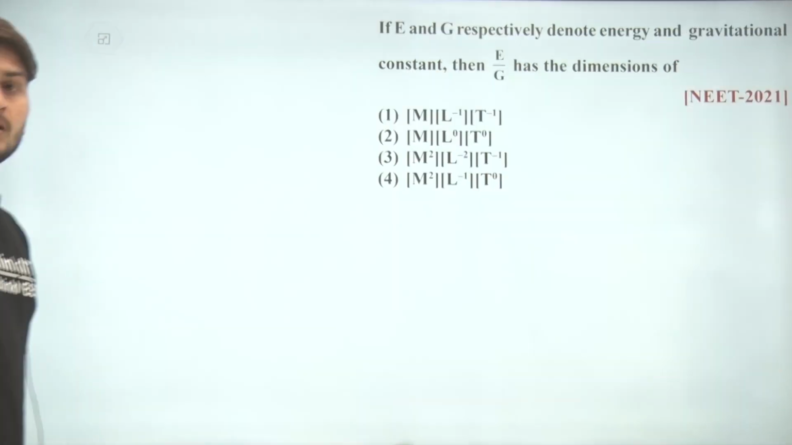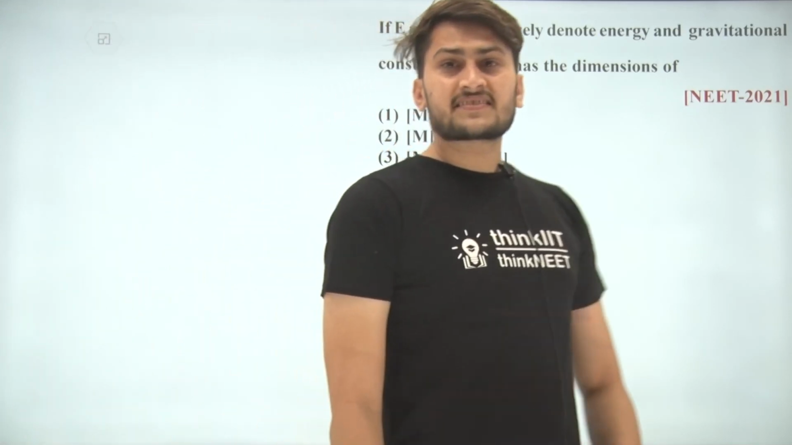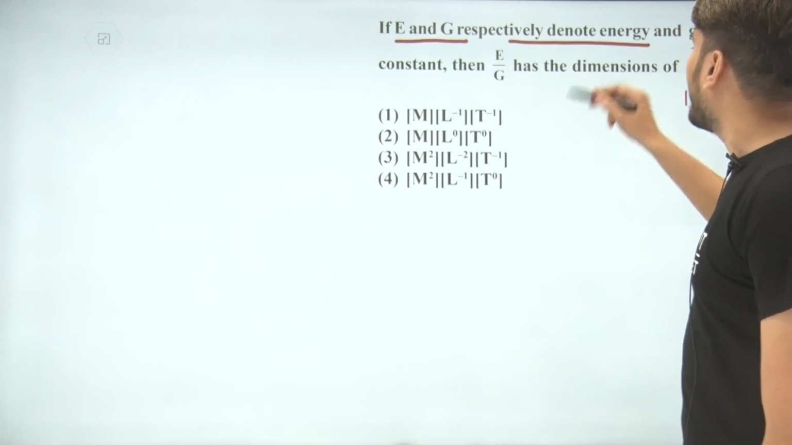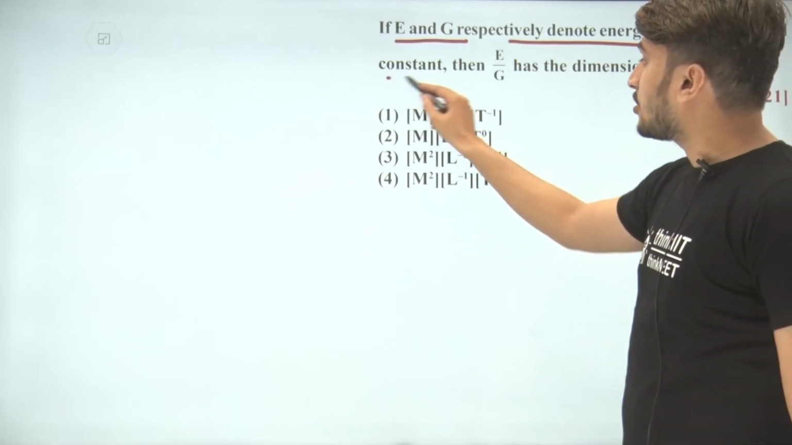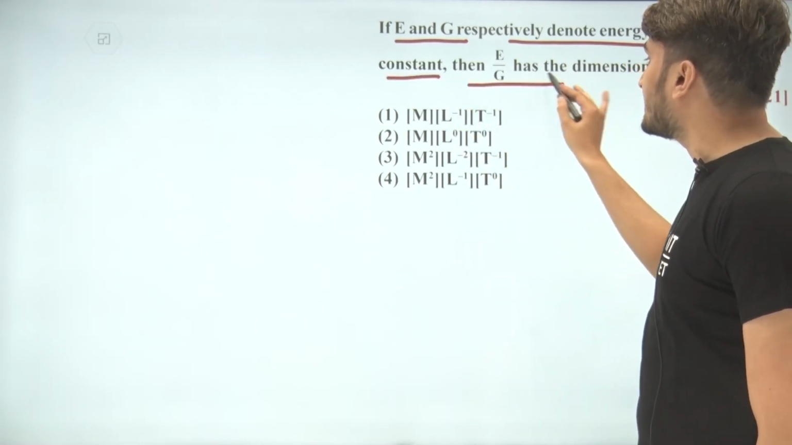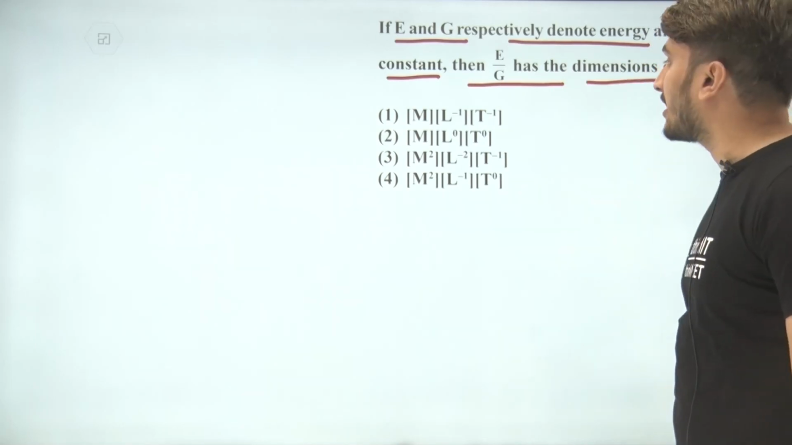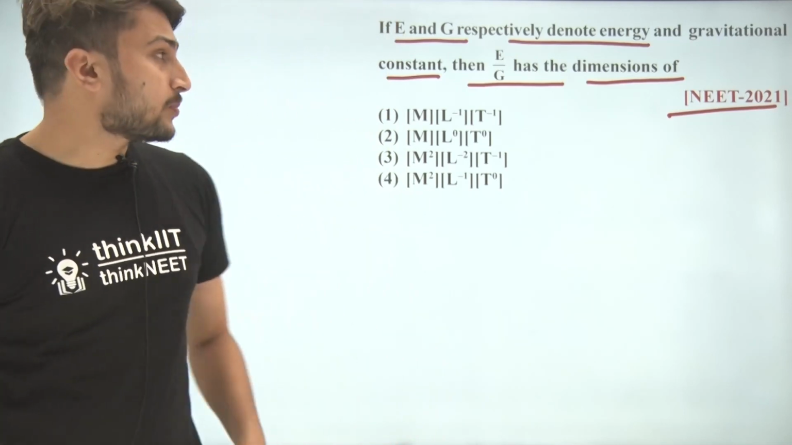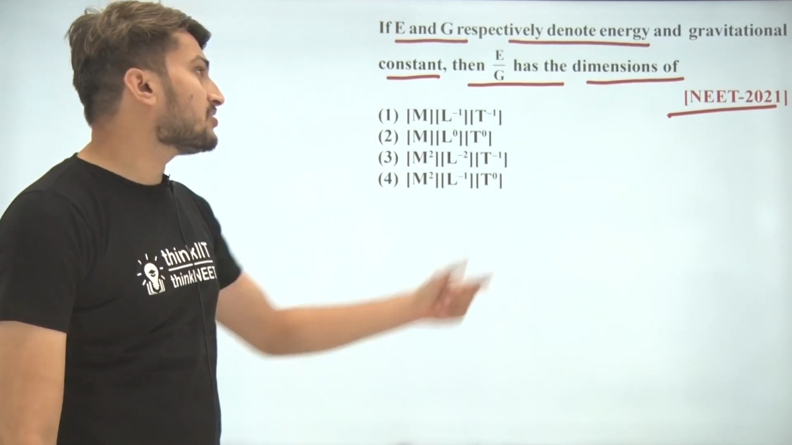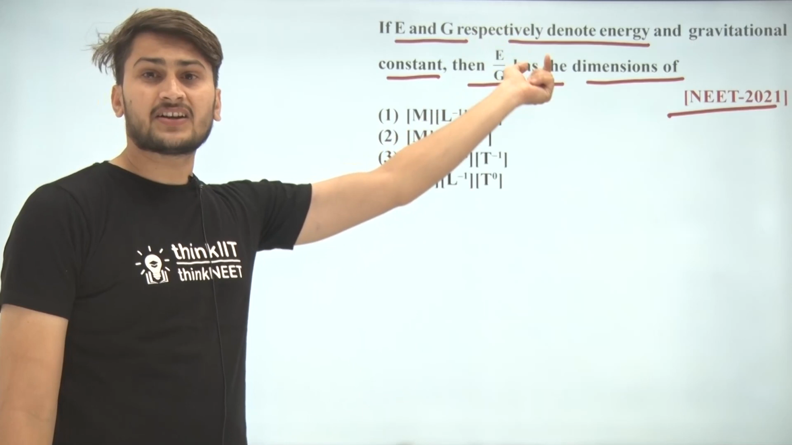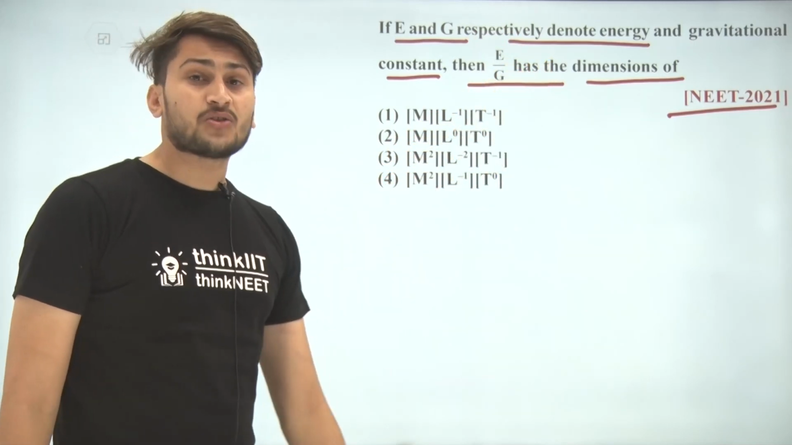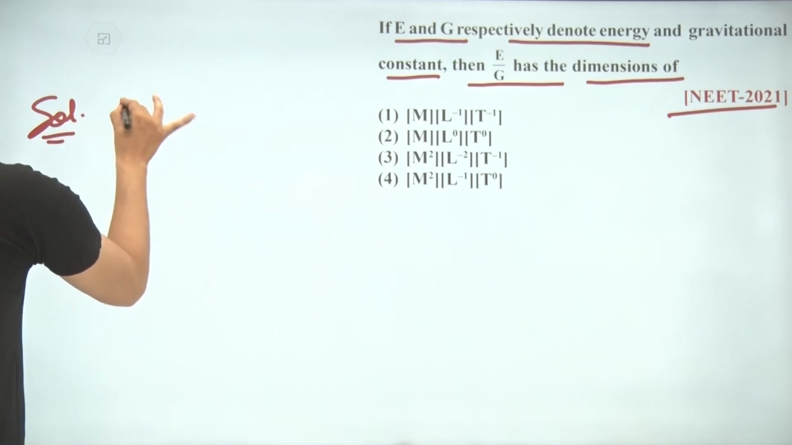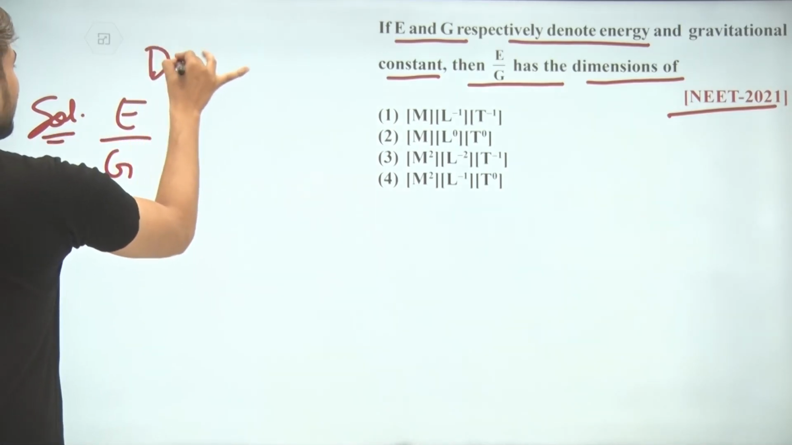Hello students, the question is asking, if E and G respectively denote energy and gravitational constant, then E by G has the dimension of what? And students, this question comes from NEET 2021. So basically students, here we have to find the dimension of E by G, where E is the energy and G is the gravitational constant. So now I am talking about the dimensions of E by G.